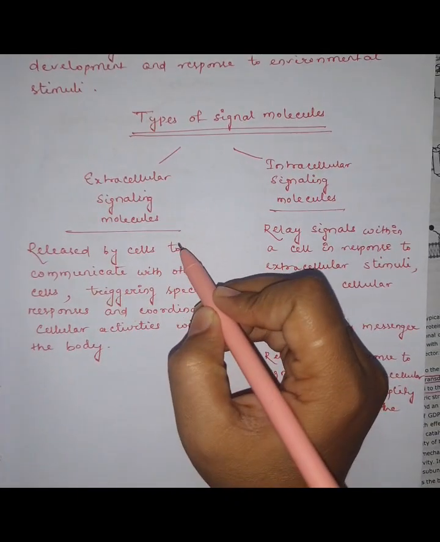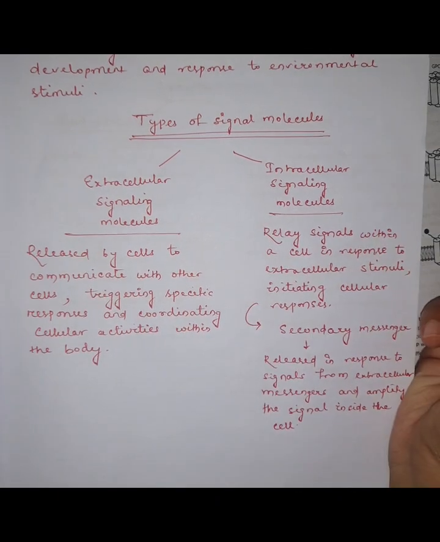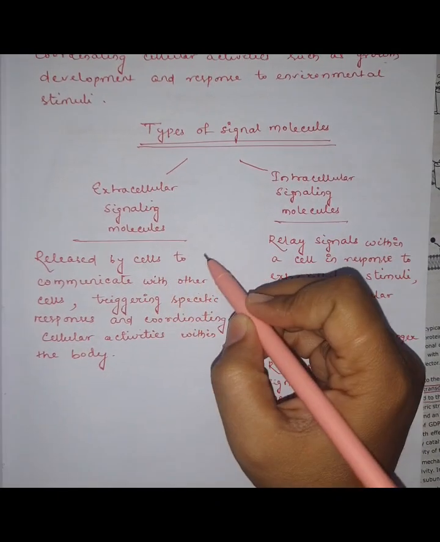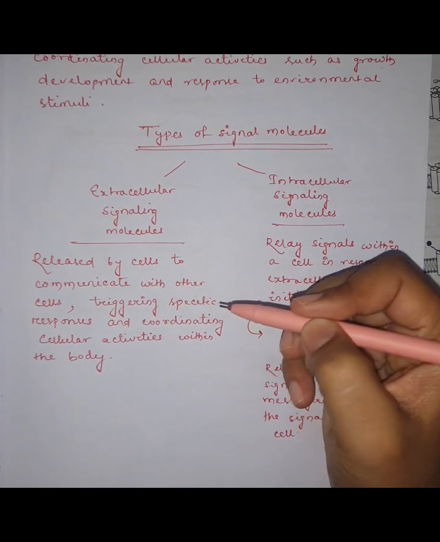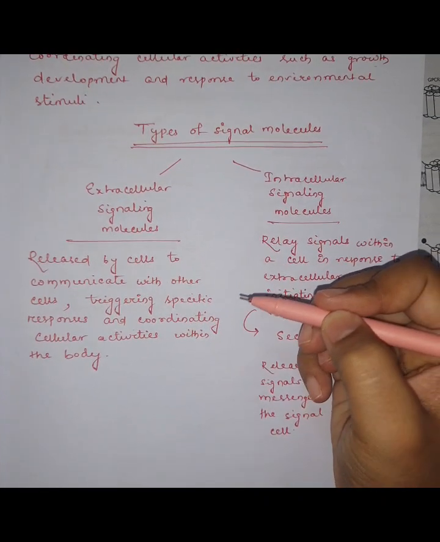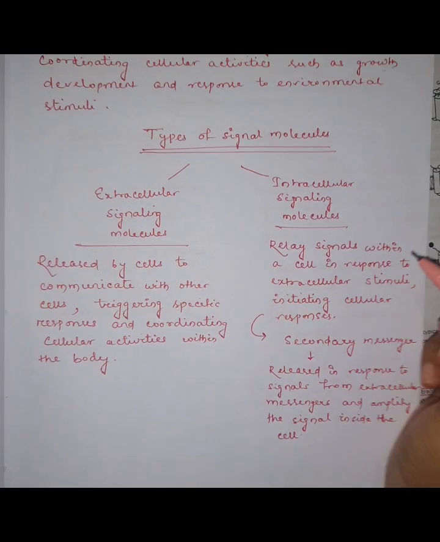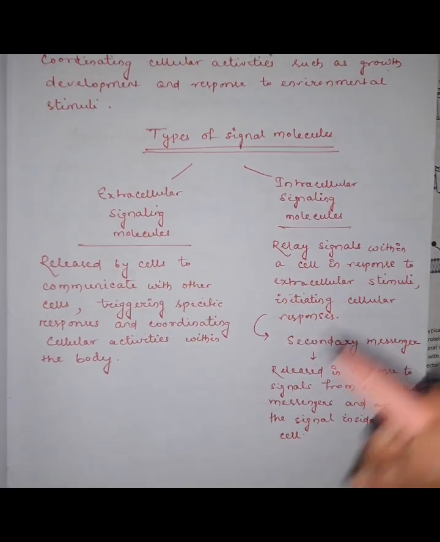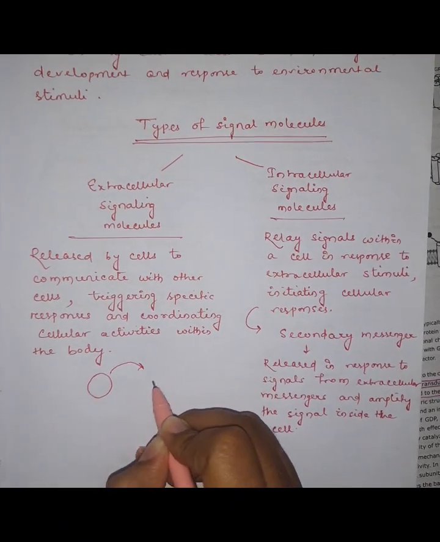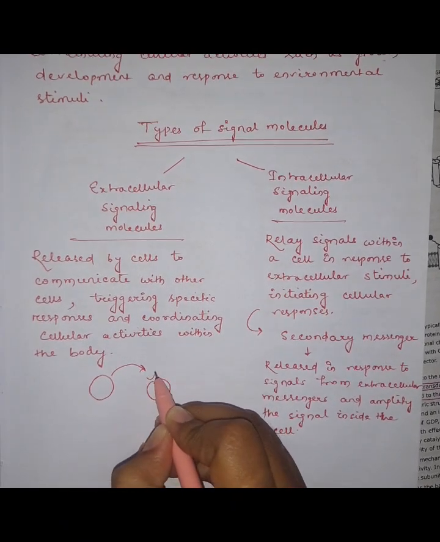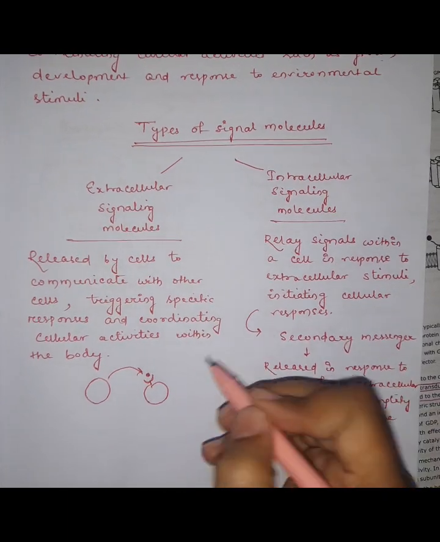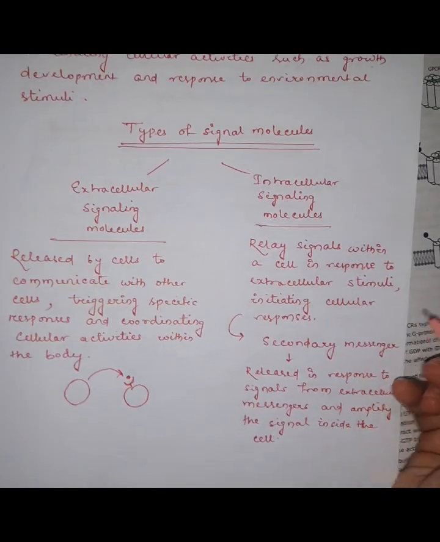Now, different types of signal molecules. One is extracellular signaling molecules, and one is intracellular signaling molecules. Extracellular signaling molecules are released by cells to communicate with each other, triggering specific functions or responses and coordinating cellular activities within the body. They are released from one cell and transported to another cell. The other cell receives this using a receptor and carries out a specific function.